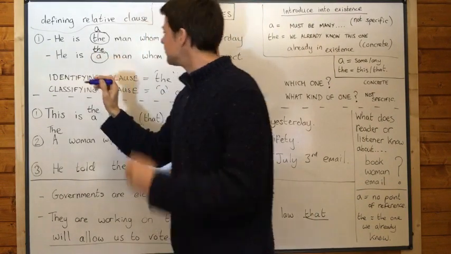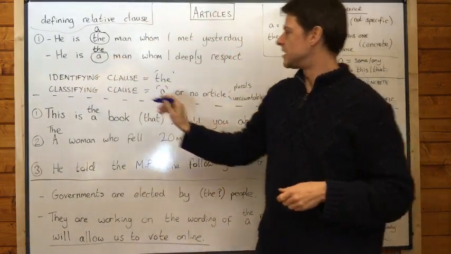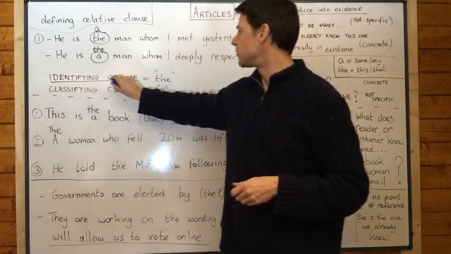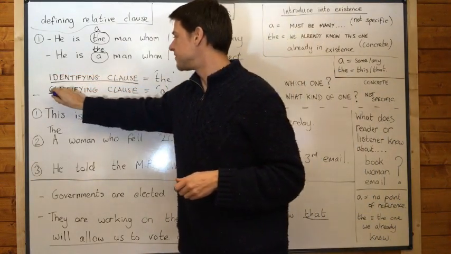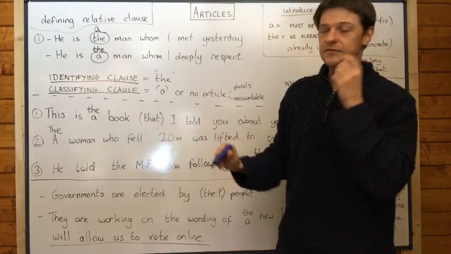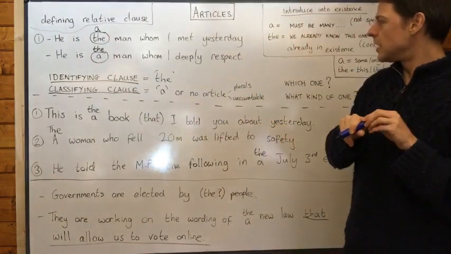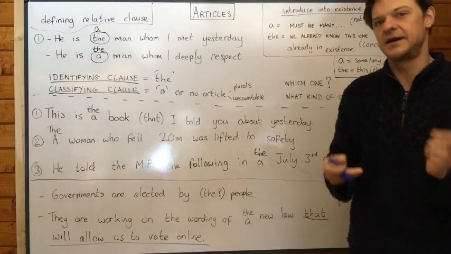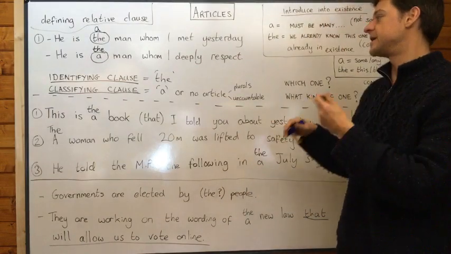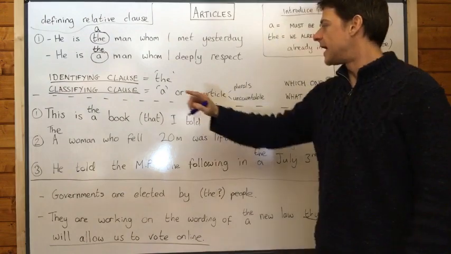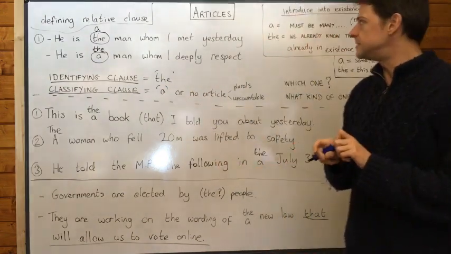And I want to explain why in terms of identifying clause and classifying clause. I found these two terms on a website somewhere, and I quite liked this as another explanation of the difference between the definite article and the indefinite article.